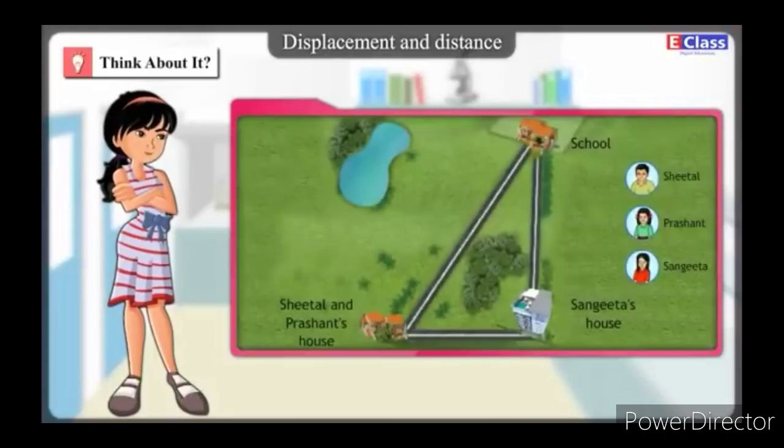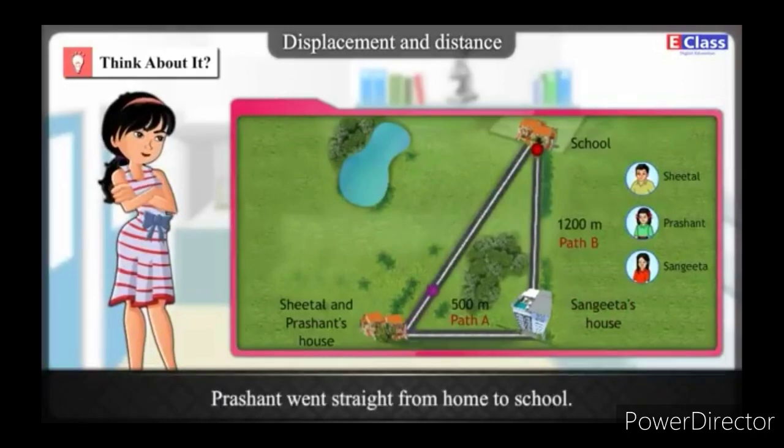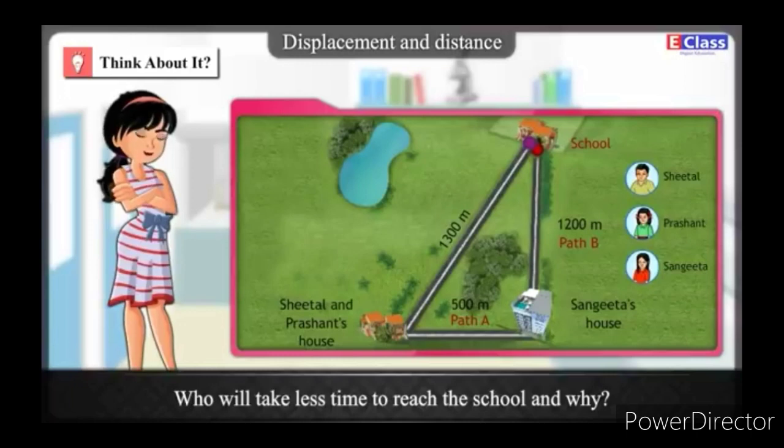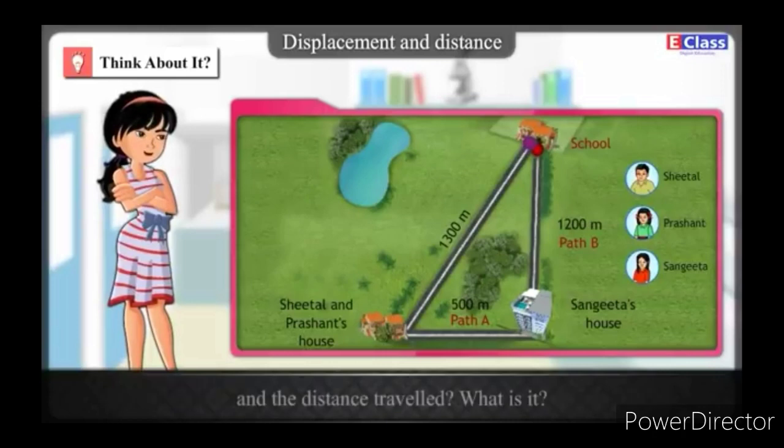Yes, you're right. Now see the second example. Look at the pictures very carefully. Seetal first went to her friend, then to school. Prashant went straight from home to school. Both are walking with the same speed. Who will take less time to reach the school and why? In the above example, is there a difference between the actual distance and the distance traveled?